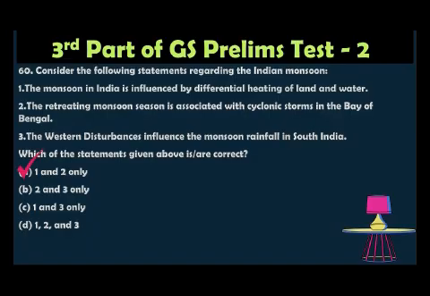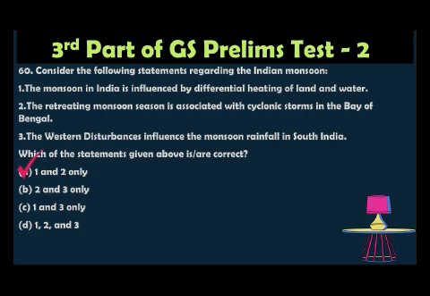The western disturbance mainly affects North India during the winter, not South India. That's why it's a wrong statement. The western disturbance mainly affects the north, and it is also important for wheat cultivation. That is also an important point. So option 1 and 2 only is correct.